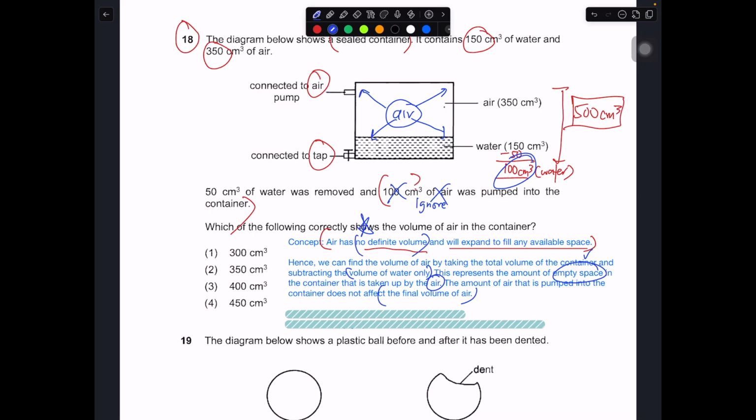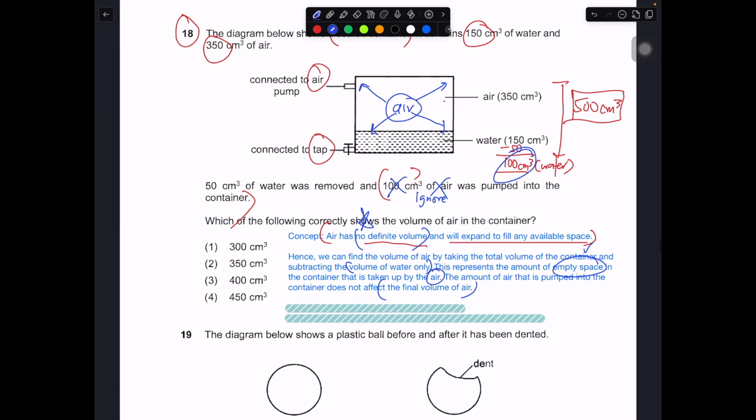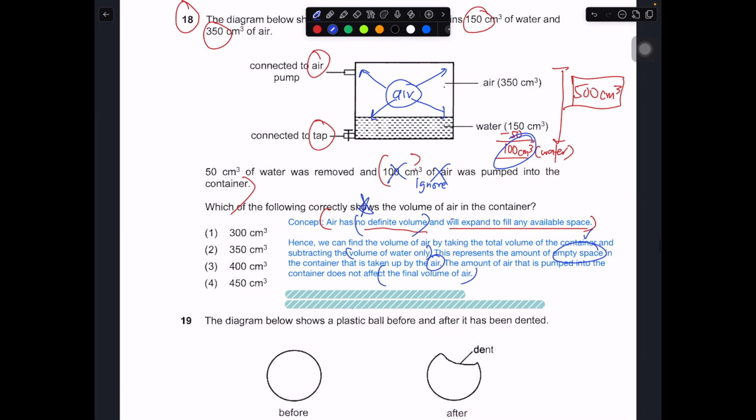It can be compressed, or it can be expanded to fill out any remaining space. So it will expand to fill out the remaining space, or it can be compressed to a smaller volume. In this case, you might think that if you add the 100, it will become 500. No, it does not work that way.